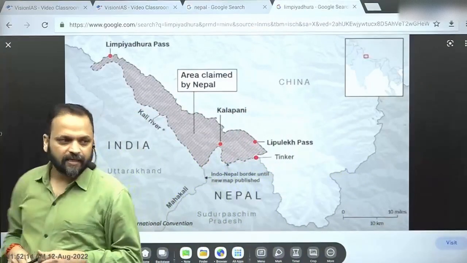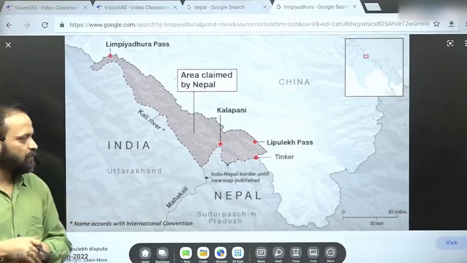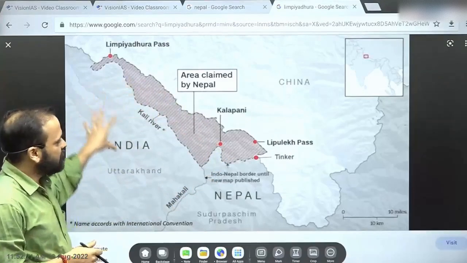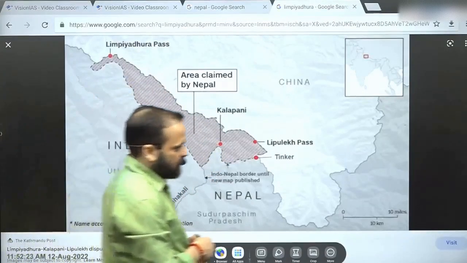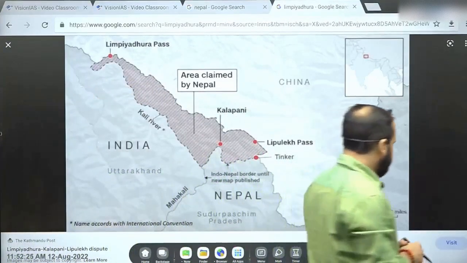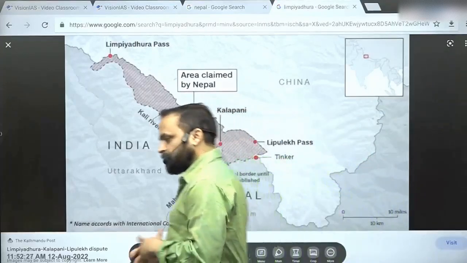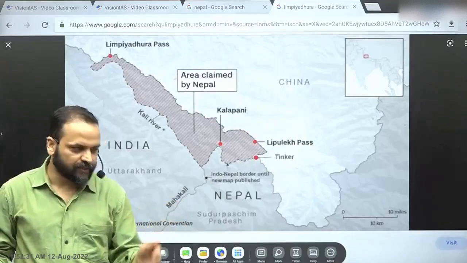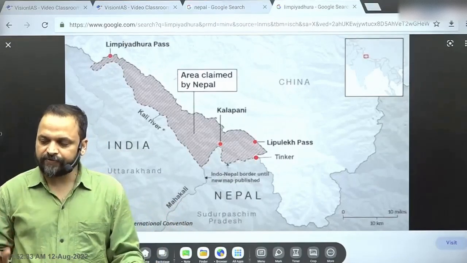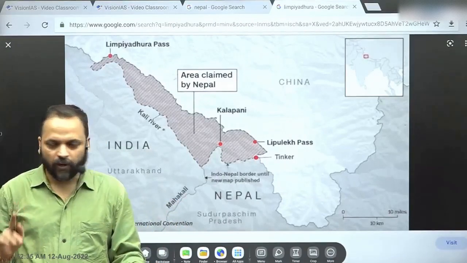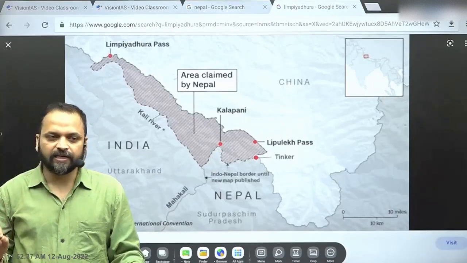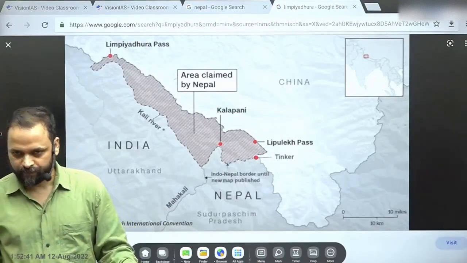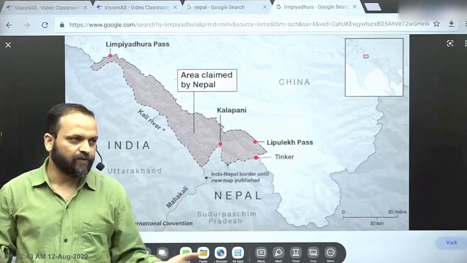This is a 2020 map that included newer claims by Nepal. So if we see, apart from the basic facts, वो तो आपको याद है, वो लिखवाना नहीं है आपको, कितना लंबा बॉर्डर है, कौन शेयर करता है. What we understand is that number one, the issue of delineation of border between India and Nepal remains a continuing process. All right, that is the position of MEA.